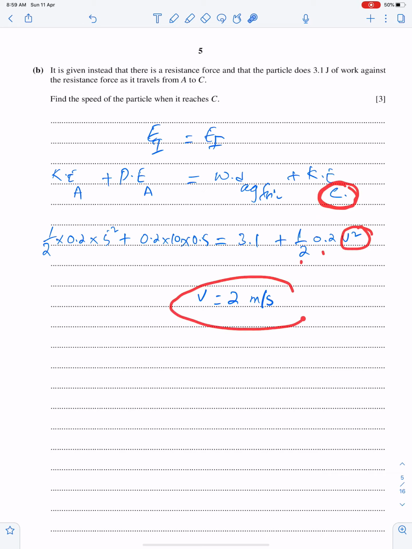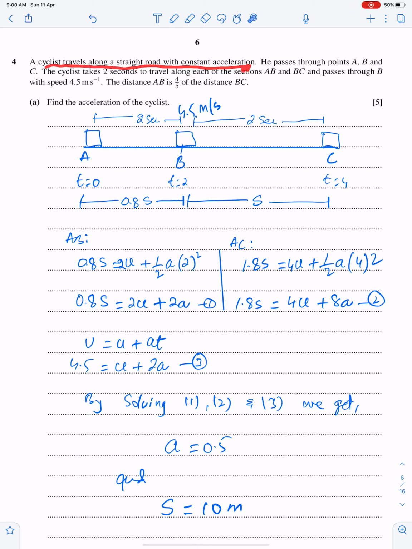Question number 4. A cyclist travels along a straight road with constant acceleration. Constant acceleration means we can use equations of motion. He passes through points A, B and C. The cyclist takes 2 seconds to travel along each of the sections AB and BC. So this duration is 2 seconds, A to B, and this is also 2 seconds.